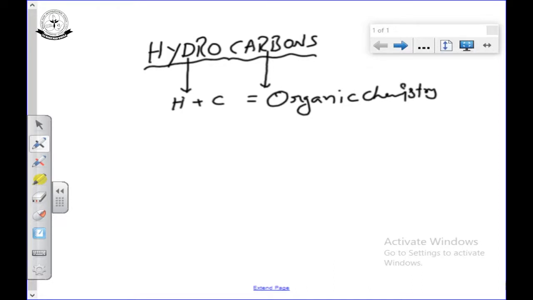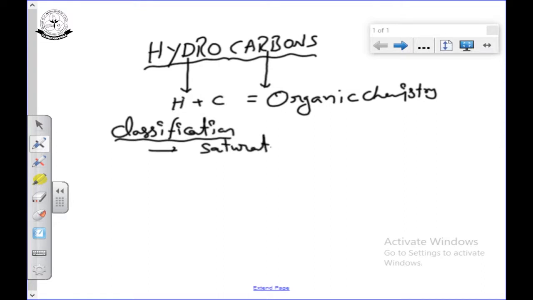So, in hydrocarbons, especially in the 11th standard, we are going to discuss first the classification of hydrocarbons. Hydrocarbons can be classified into different types. First one is saturated hydrocarbons. Saturated means all are sigma bonds, or we can say organic compounds having all single bonds, that means alkanes.